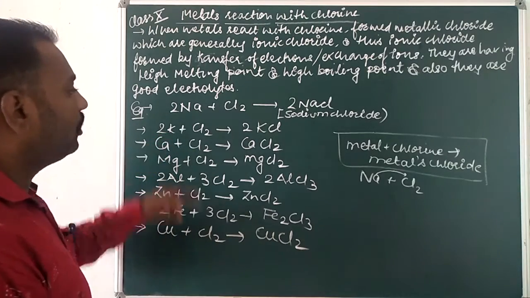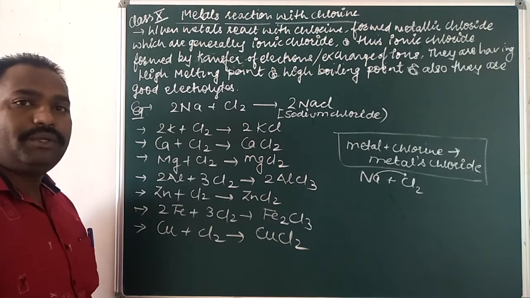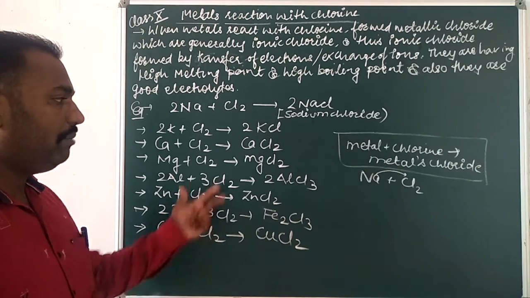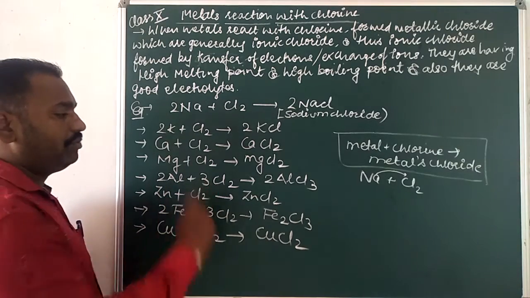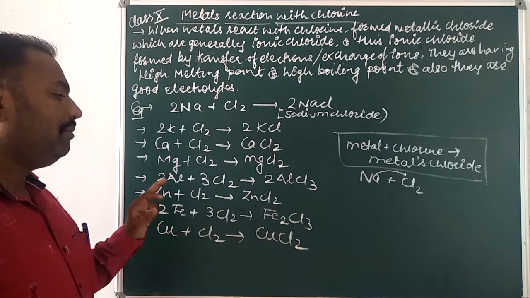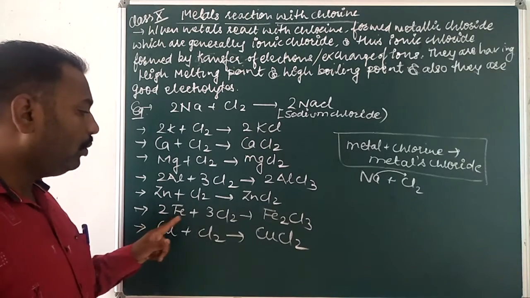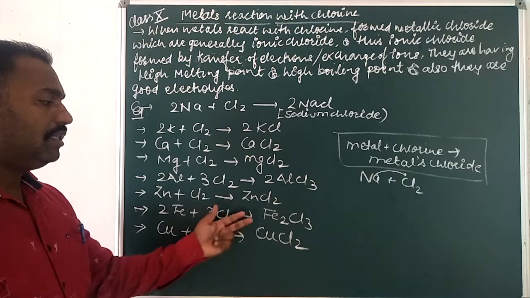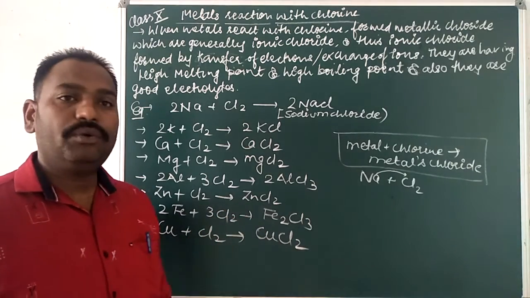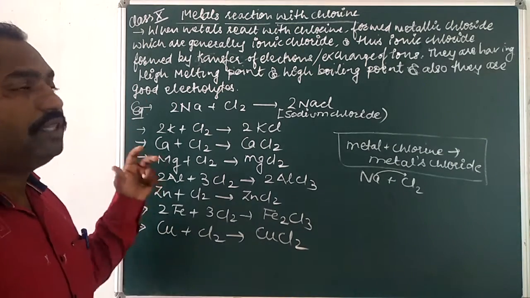2K plus Cl2 gives 2KCl, Ca plus Cl2 gives CaCl2, Mg plus Cl2 gives MgCl2, magnesium chloride. 2Al plus 3Cl2 gives 2AlCl3, aluminum chloride. Zn plus Cl2 gives ZnCl2, zinc chloride. 2Fe plus 3Cl2 gives Fe2Cl3, iron chloride, and Cu plus Cl2 gives CuCl2, copper chloride. I hope you are understanding how metals react with chlorine.